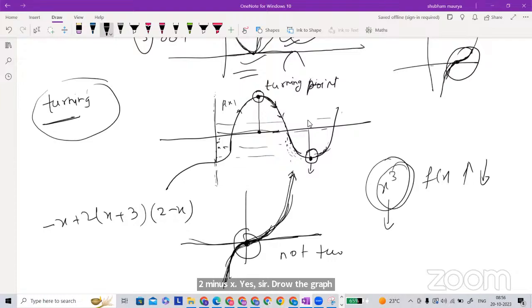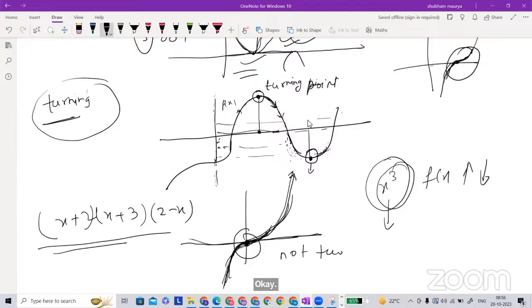Is minus x plus 2 also in brackets? Yes, this one is in the bracket. Only x plus 2 is in brackets. Okay, I will try to draw it once I finish this one.